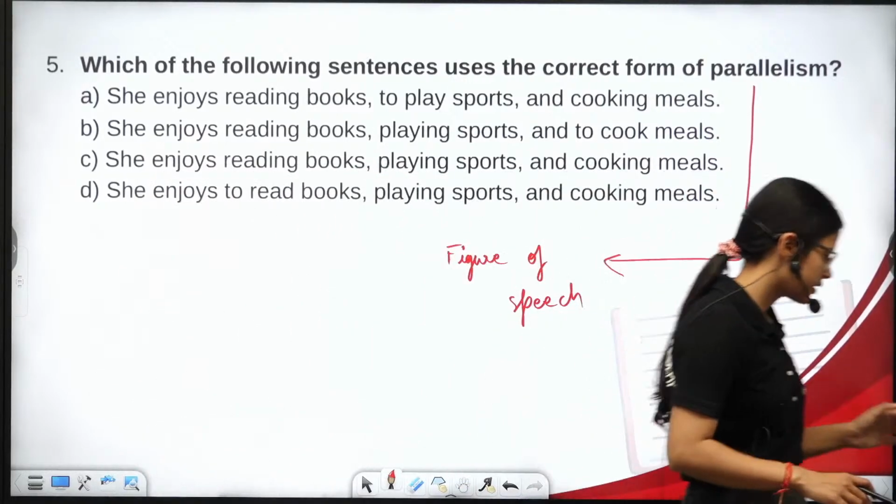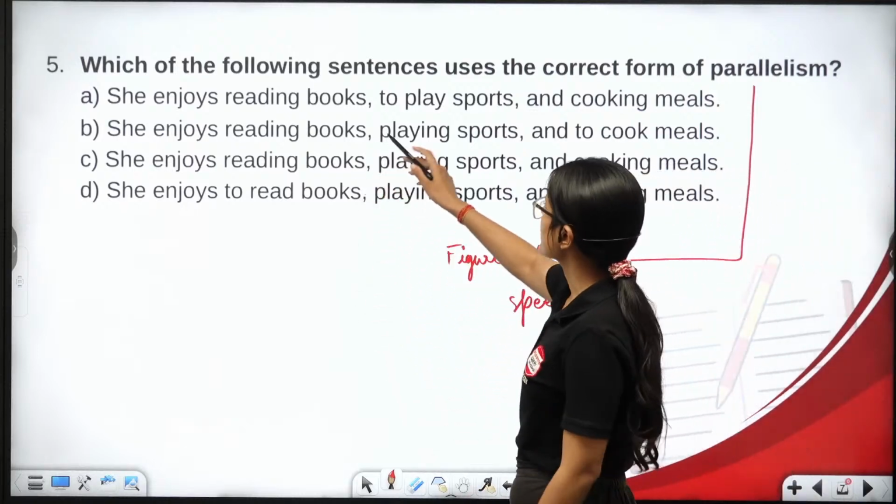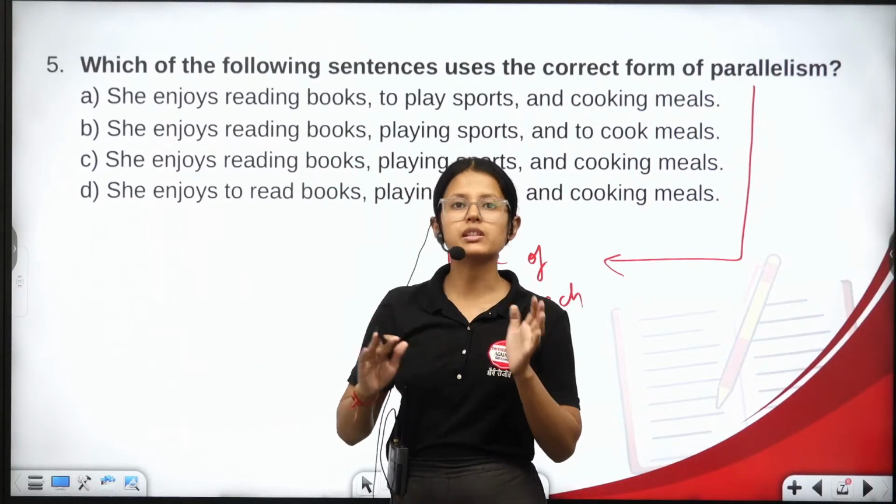ठीक है, अब वो कैसे होगा. ठीक है, firstly, now see, she enjoys reading books to play a sport and cooking meals. So I said that a structure is repeated again and again.